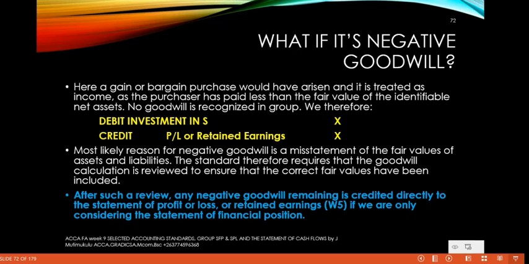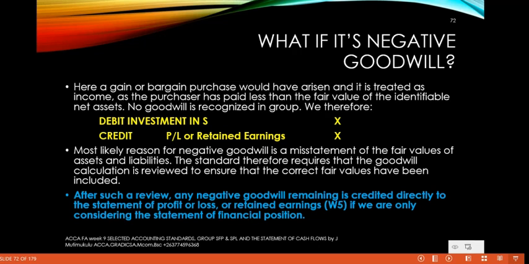There is a situation when goodwill can be negative. During your computations, you end up getting a negative goodwill. In this case, a bargain purchase would have resulted, which means the net assets of the acquired subsidiary were worth more than the consideration transferred, which means you bought this subsidiary at a giveaway price.